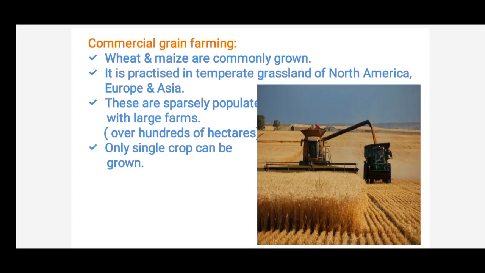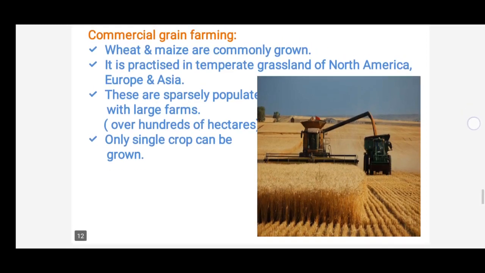Major areas where commercial grain farming is practiced are the temperate grasslands of North America, Europe and Asia. These areas are sparsely populated, it means thinly populated. Because the population is less, a large amount of area is available for such farming.